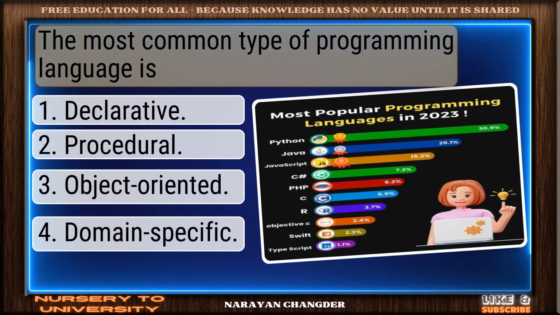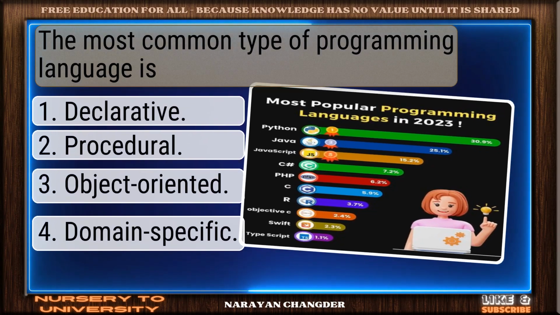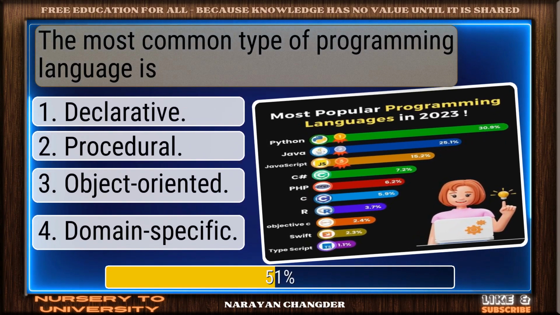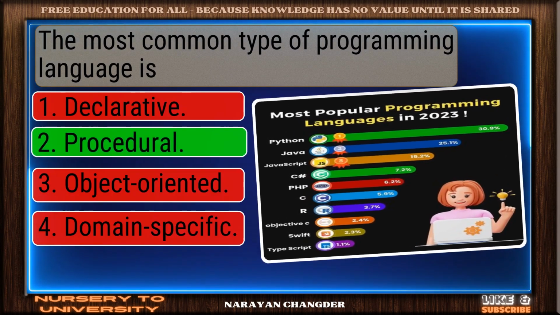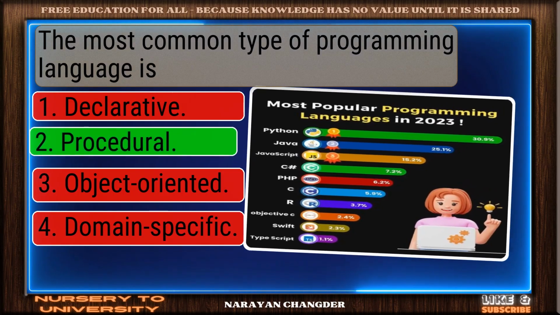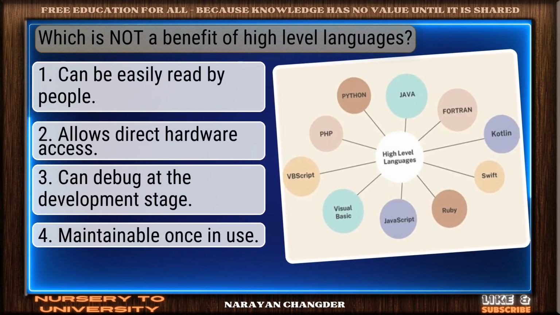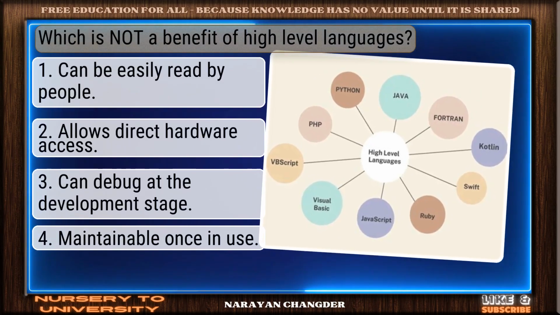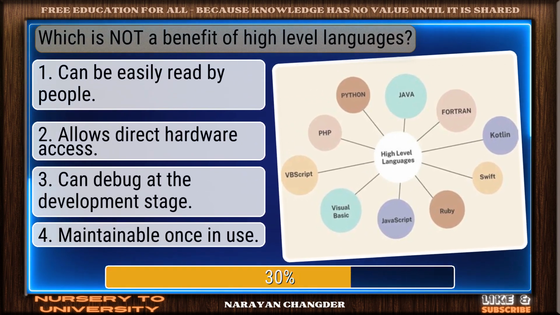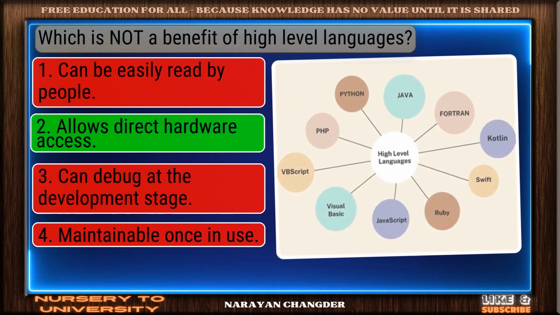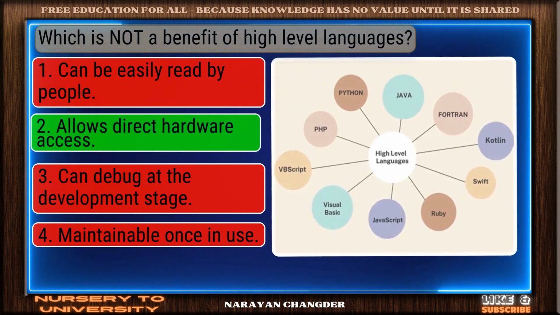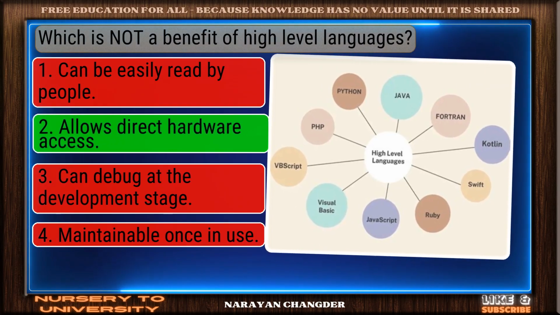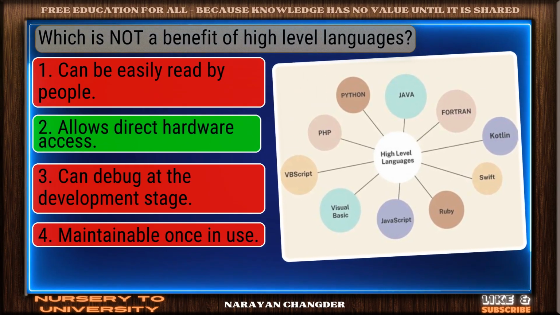Question number 19. The most common type of programming language is? Excellent choice. Procedural is the right answer. Question number 20. Which is not a benefit of high-level languages? Excellent. Allows direct hardware access is a brilliant choice.